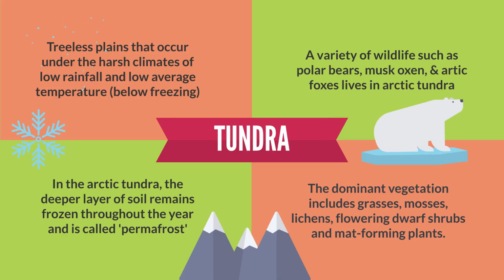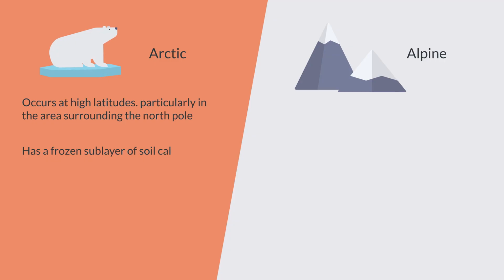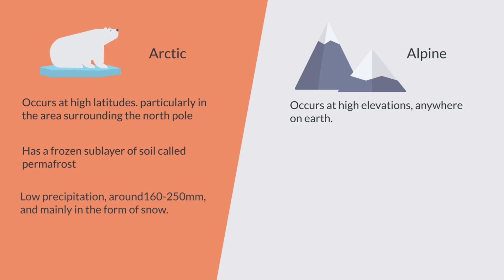Animals found in tundra include polar bears, musk oxen, and Arctic foxes. These animals build up stores of fat to sustain and insulate them through the winter. Arctic tundra occurs at high latitudes, particularly in the area surrounding the North Pole. It has a frozen sublayer of soil called permafrost. Arctic tundra has low precipitation, around 160 to 250 millimeters, and mainly in the form of snow.